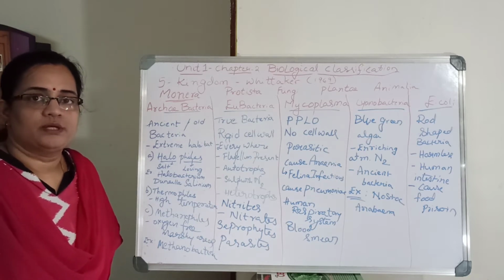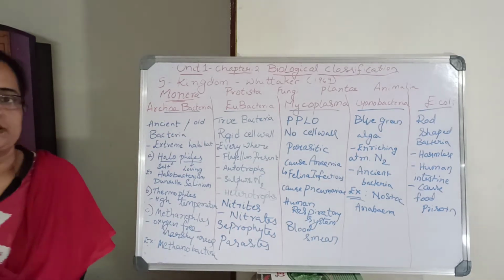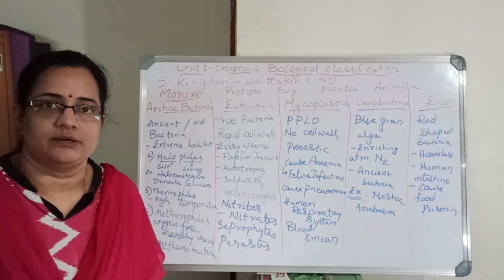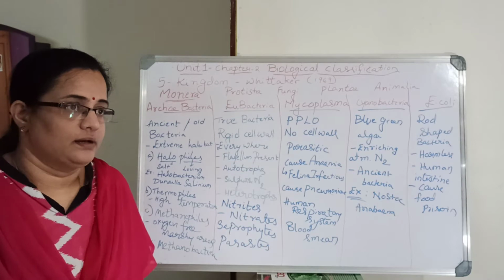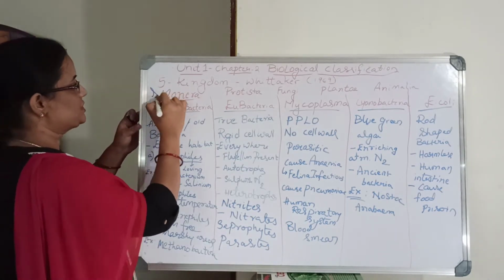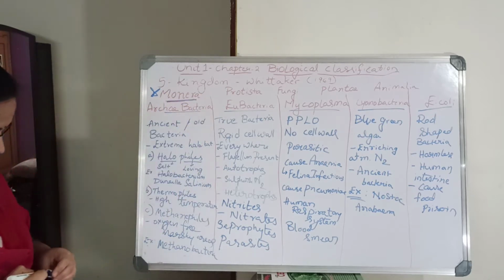Autotrophic means self-synthesizing, preparing its own food. Heterotrophic depends on other things, and parasitic means living on a host body. So today I am going to tell about Monera, the first classification made by Whittaker.